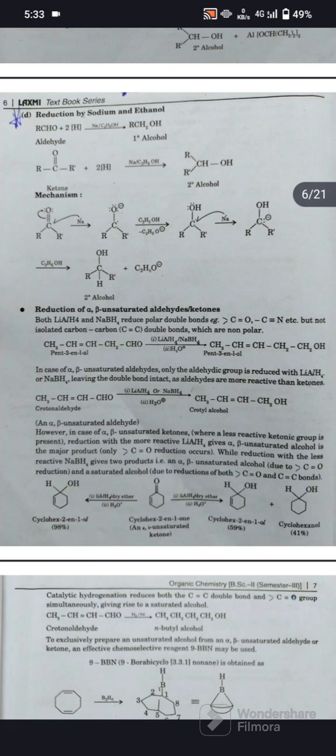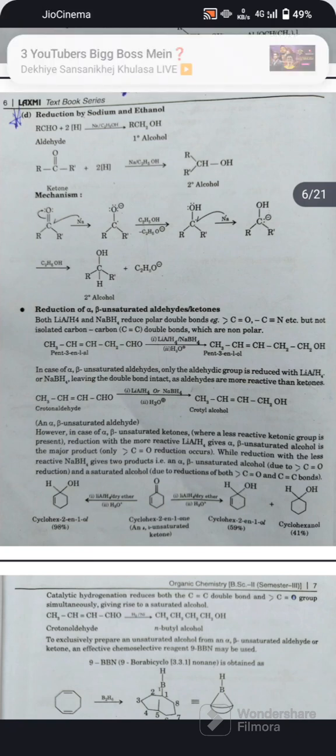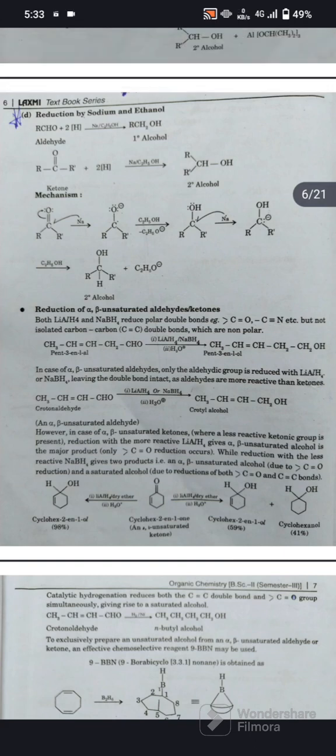Both lithium aluminum hydride and sodium borohydride reduce polar double bonds but not isolated carbon-carbon double bonds, which are non-polar. In the case of an alpha beta unsaturated aldehyde, only the aldehydic group is reduced with lithium aluminum hydride or sodium borohydride, leaving the double bond intact, as aldehyde is more reactive than ketone.